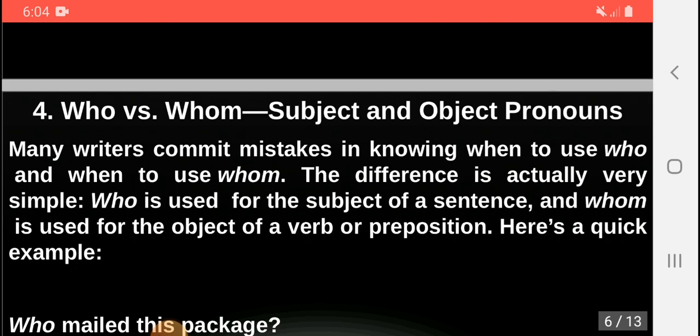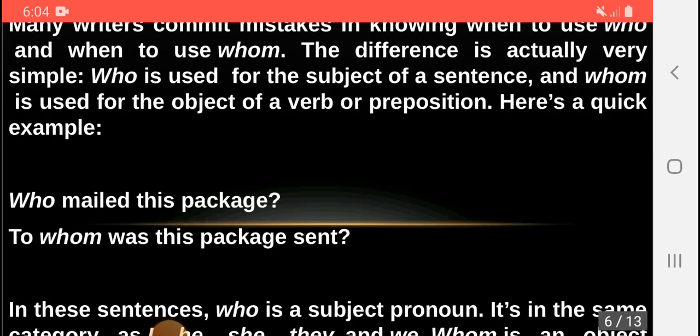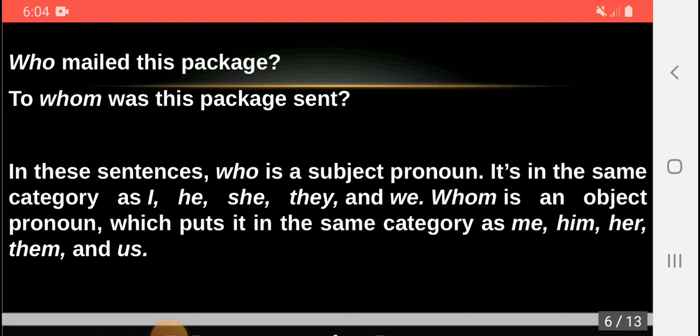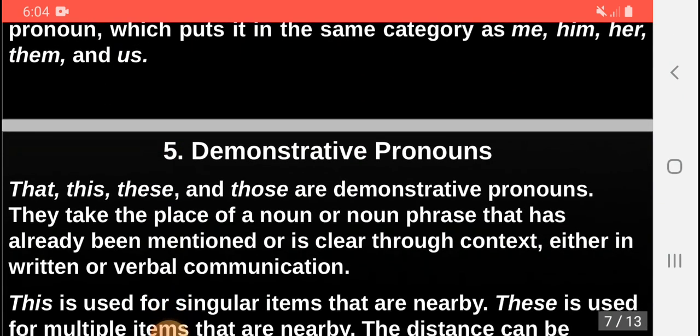Who is used for the subject of a sentence and whom is used for the object of a verb or preposition. Here is a quick example. Who mailed this package? Second, to whom was this package sent? In these sentences, who is a subject pronoun. It is in the same category as I, he, she, they, and we. Whom is an object pronoun, which puts it in the same category as me, him, her, them, and us.